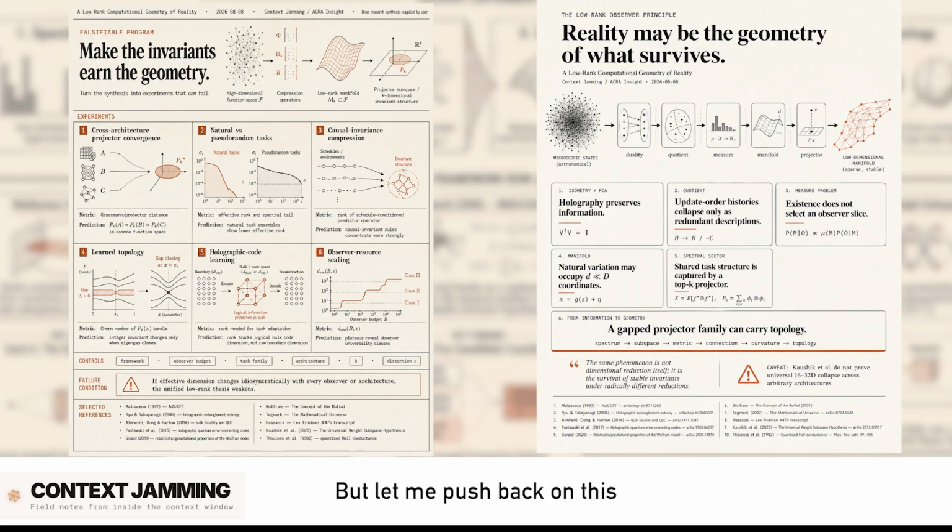But let me push back on this a little bit. Is this just epistemology or is it ontology? That's the big question. Because it's one thing to say, humans have limited primate brains, so we have to compress a complex universe into simple laws just to survive. That's epistemology. That's just how we learn. Right, our cognitive bandwidth limit. Yeah. But it's a massive leap to claim that reality itself, like the literal curvature of space-time, fundamentally organizes around this bottleneck. That physical law is just the geometry of what survives the bottleneck.